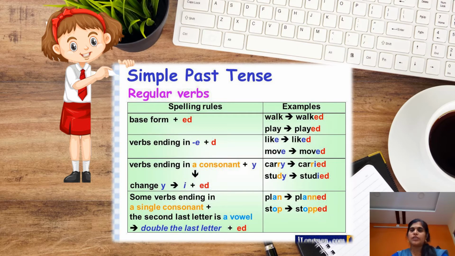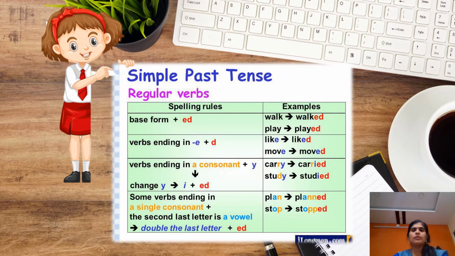Here are some of the spelling rules of regular verbs in simple past tense. Let us see what those are. The first rule, base form plus ed. That means here we need to add the letters ed to the base form to make it into a simple past tense. For example, walk, walked, play, played.